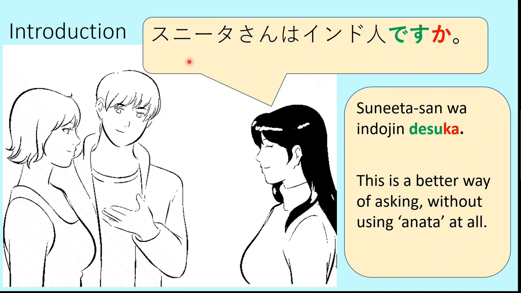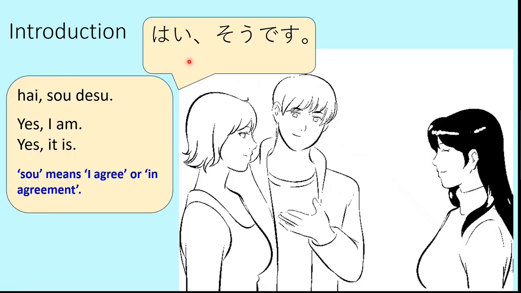So now let's see what Sunita-san replies. Sunita-san says, "Hai, so desu." It means yes, I am. Hai means yes in Japanese, and iie means no. So that we will see in the negative sentences in the next lesson. So in today's lesson, we are just learning yes. So hai means yes. So this means I am or it is. So the meaning of so is I agree or I am in agreement. So this is a word for that.